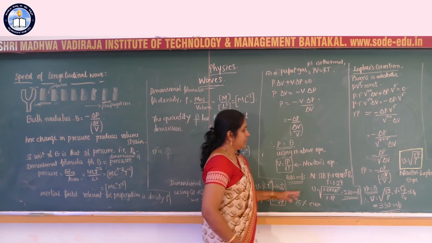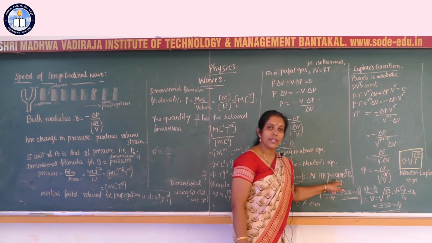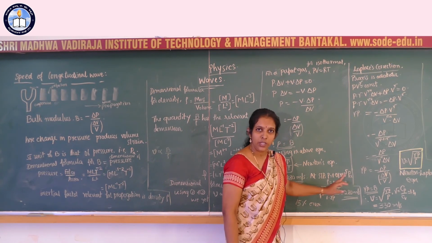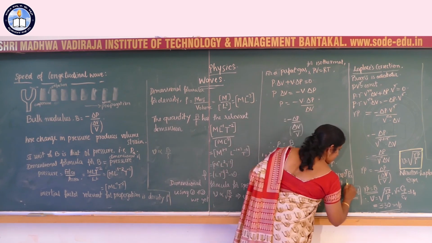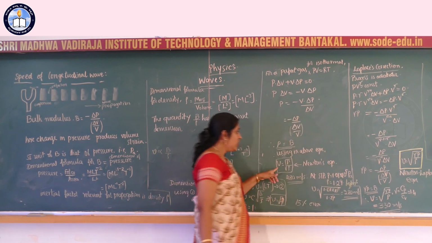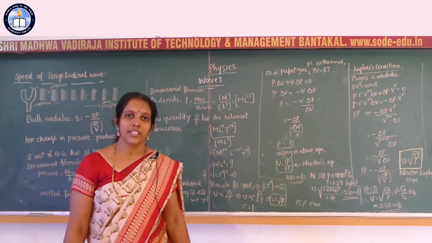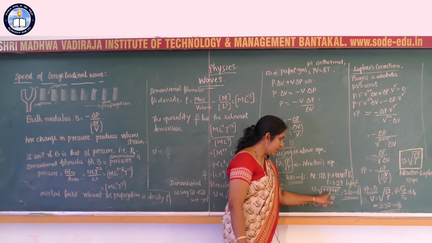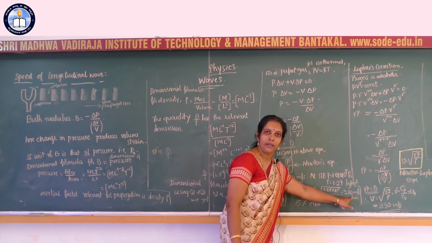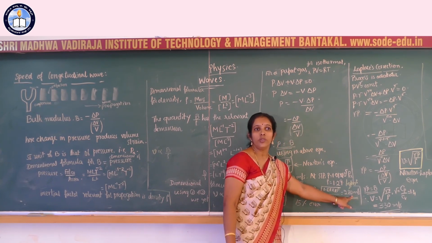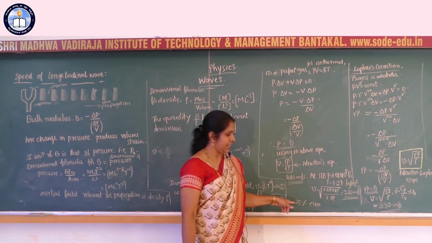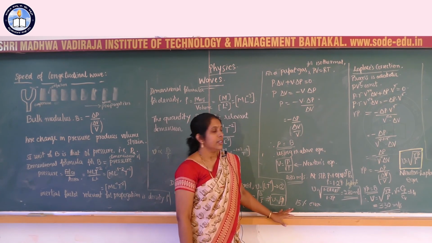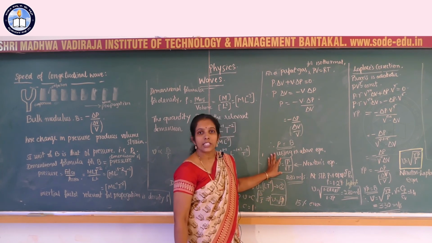At STP, standard temperature and pressure, the value of pressure is 1.01 into 10 power 5 Pascal, and density is 1.29 kg per meter cube. The value obtained for the speed of sound, V is equal to the square root of P by rho, is equal to 280 meter per second. But the experimental value of the speed of sound is 330 meter per second. There is nearly 15% error in this. Therefore, this equation cannot be accepted directly.